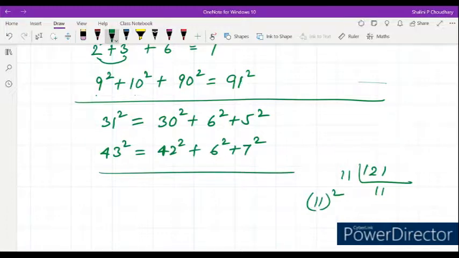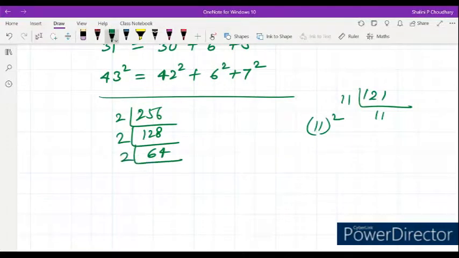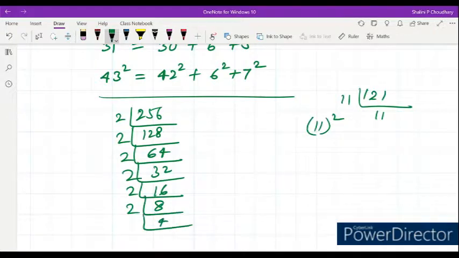If you have some number like 256, you divide by 2, you get 128, divided by 2 you get 64, again divided by 2 you get 32, divided by 2, 16, then divided by 2, 8, then 4, then 2.